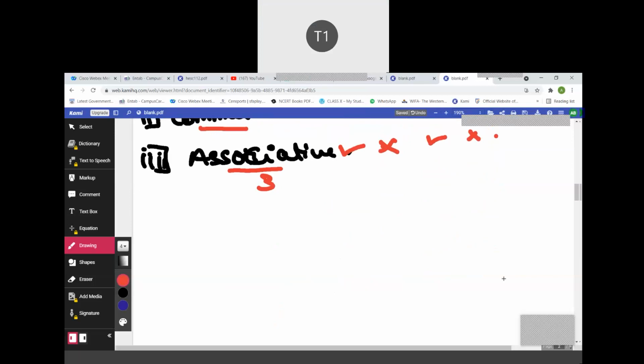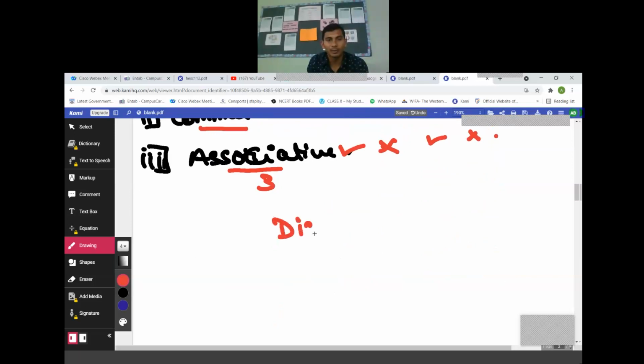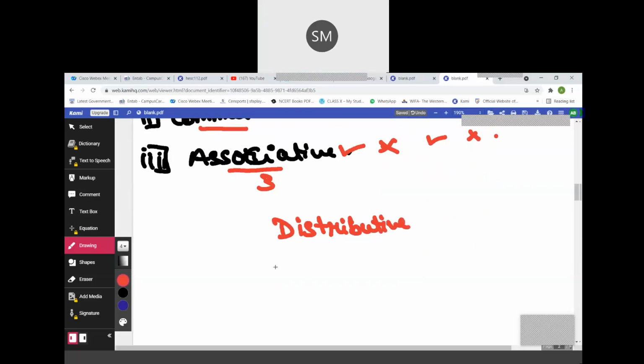Any doubt till here? The last property is known as the distributive property. What is that known as? Distributive.